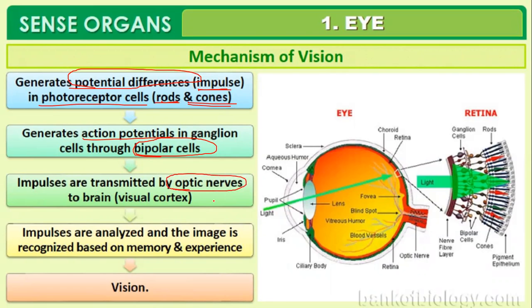They have to transmit the impulses coming inside the eye to the central nervous system or the visual cortex of the brain. The impulses there are analyzed and the image is recognized based on memory and experience, finally leading to formation of an image inside the yellow spot or the retina of the eye.